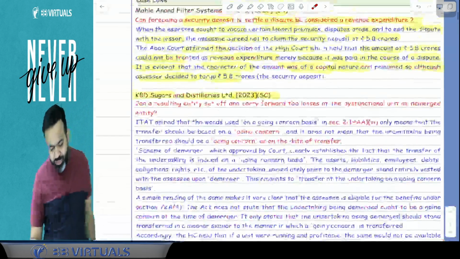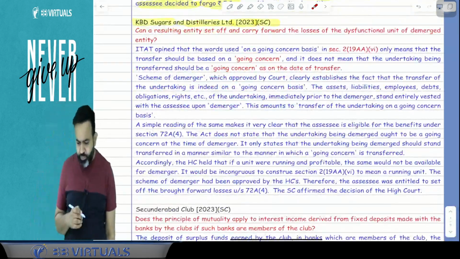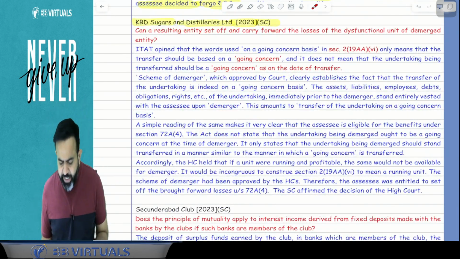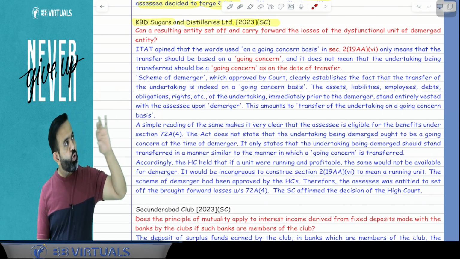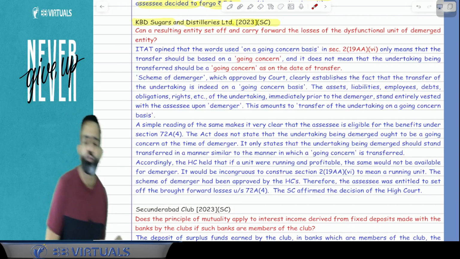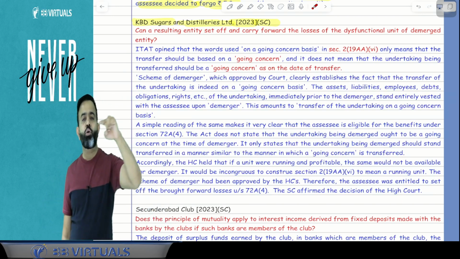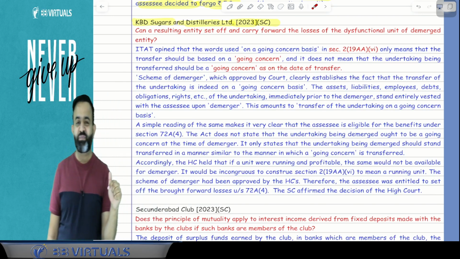Yes. So try to understand this case law, what happened in it. The question was, if you remember in set off and carry forward, we discussed one point: whatever the loss of that undertaking can be set off and carried forward by the resulting company.